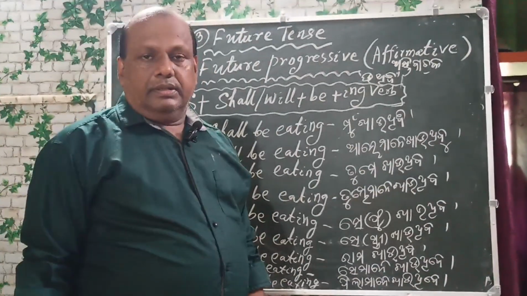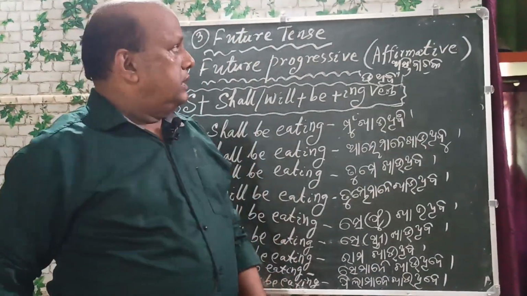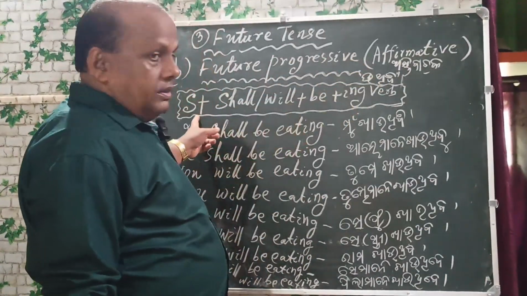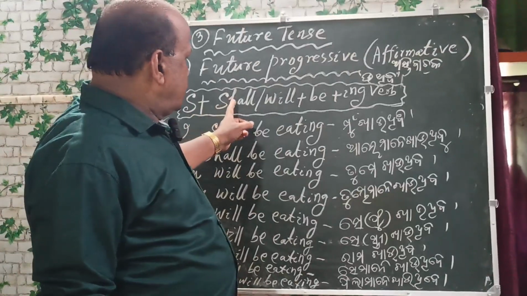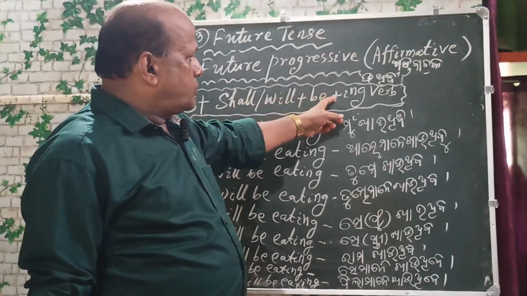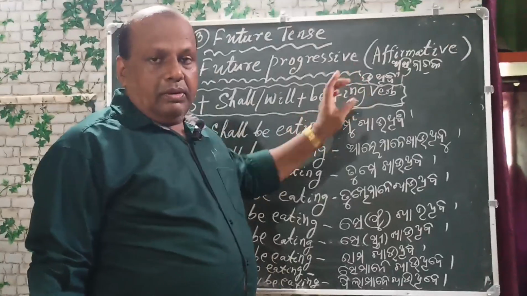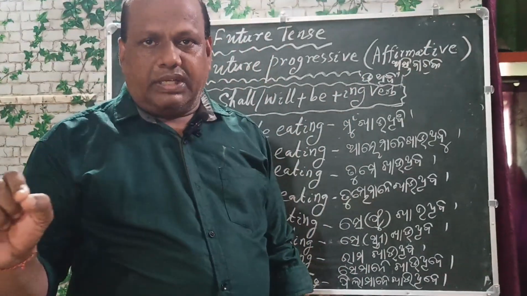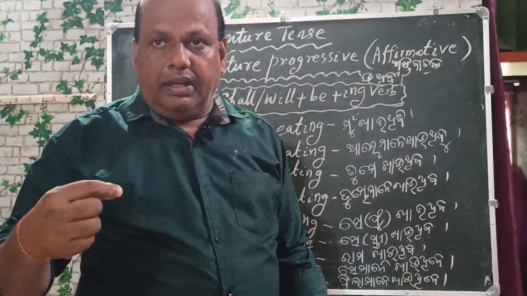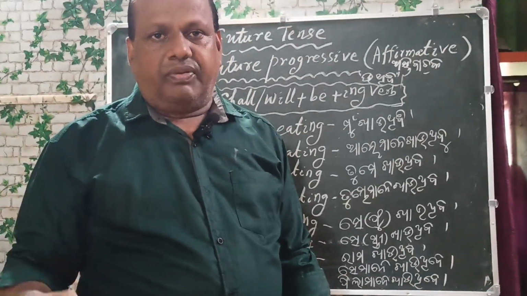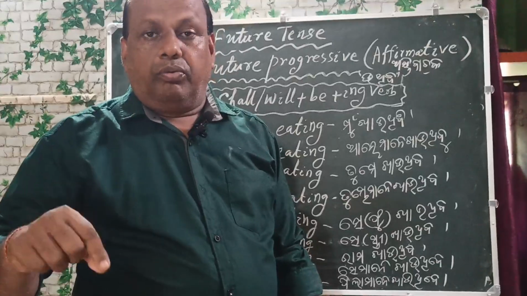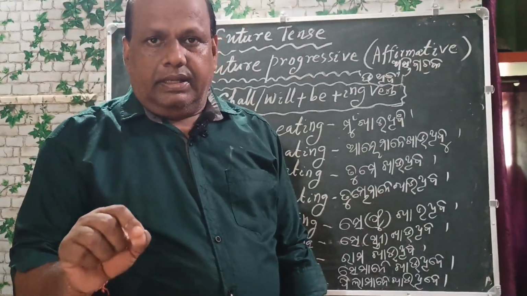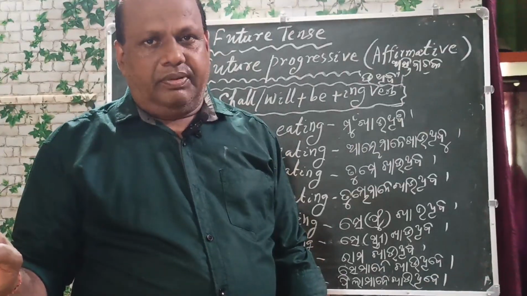Let us start the future tense, future progressive affirmative. The pattern is the subject plus shall or will plus be plus ing verb. It means a progressive form, a future intention or wish of a speaker. What will happen in the future in a progressive way is the future progressive tense.